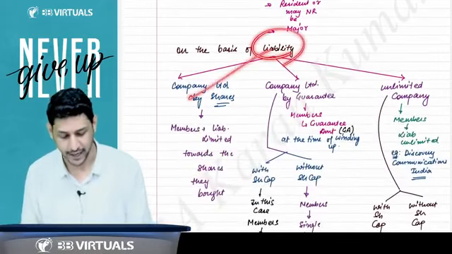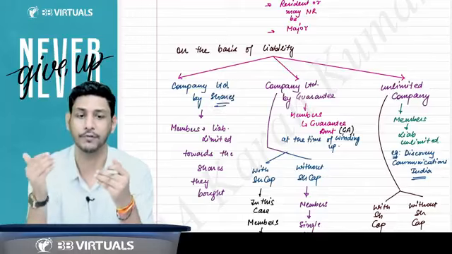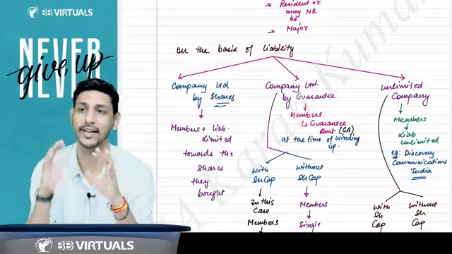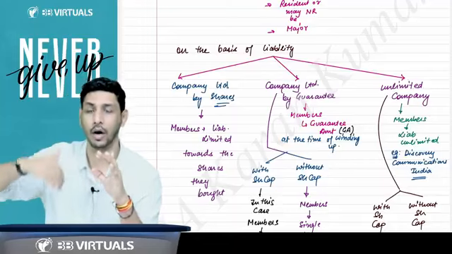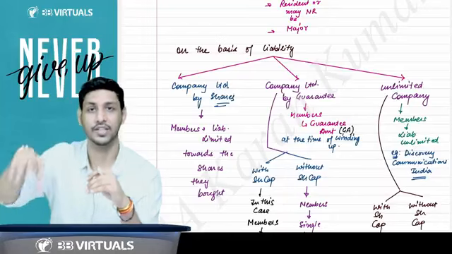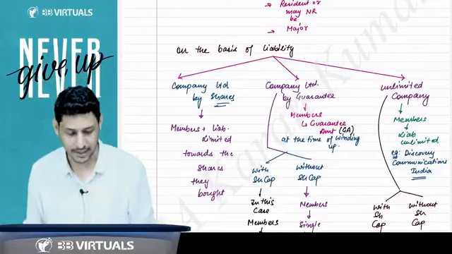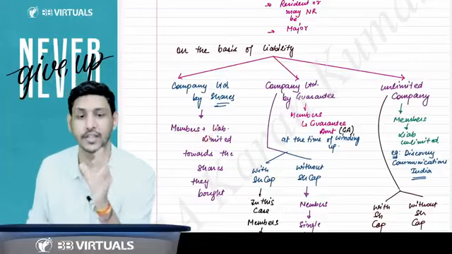On the basis of liability, I can say there are three types of company. First, that company where the liability of the member is limited by shares. And they have to pay only that amount which they have agreed. They have taken the shares and they have agreed that I'll pay this much amount. That is only their liability. Their liability is limited to the extent of the amount of shares.